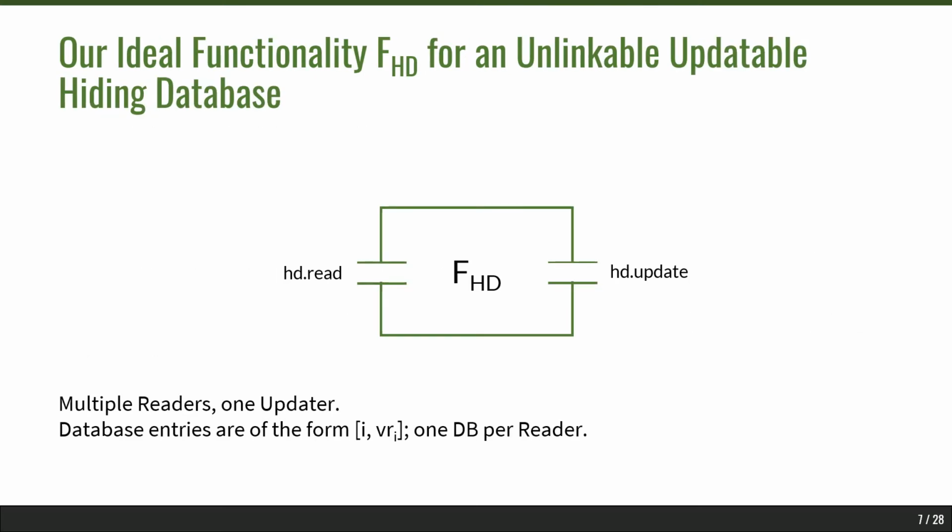So this is the ideal functionality for our hiding database, and the database supports two operations. The first is a read operation, where a reader can read an entry in a database whilst proving to the updater that it is reading a valid entry. And during a read operation, both the position and the value of the data being read are hidden from the updater. In an update operation, an updater can update a reader's copy of its database without reading the contents of this database. And multiple readers can interact with this ideal functionality, but we have just one updater.